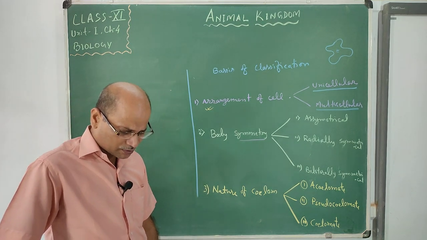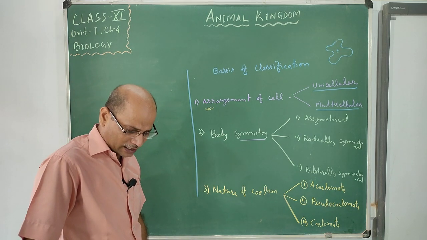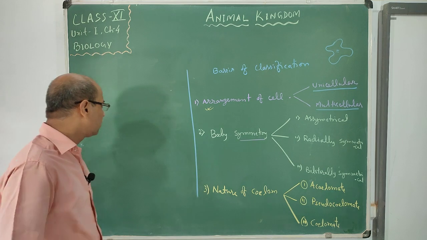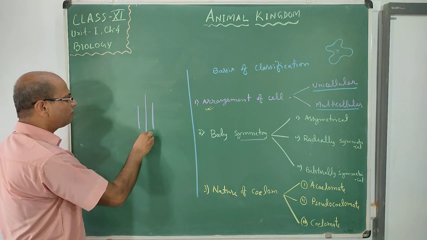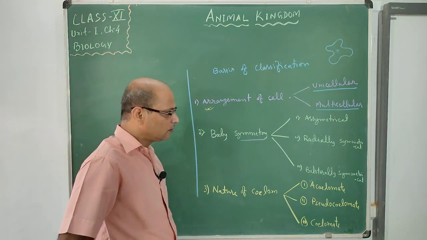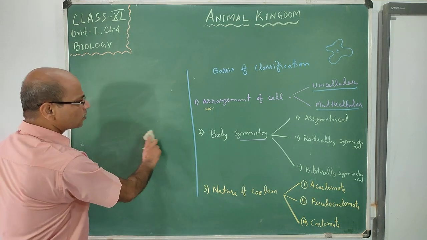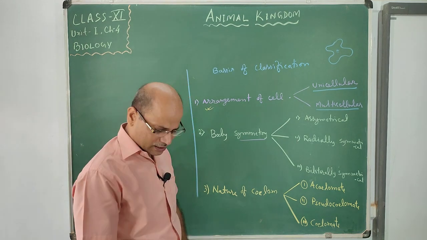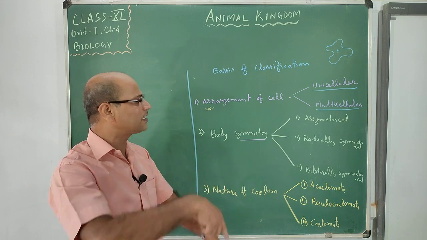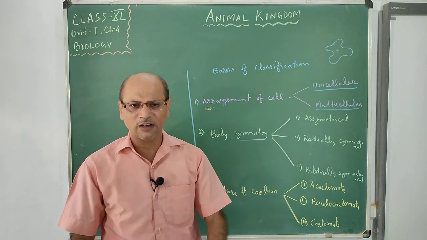So suppose this is the body; if we can cut it in only one direction, we say it is asymmetrical, meaning the symmetry is different. Asymmetry, radial symmetry, or third, bilateral symmetry. Bi means two, radially means in radius, and asymmetrical means no symmetry: the body is not divided into two equal halves.